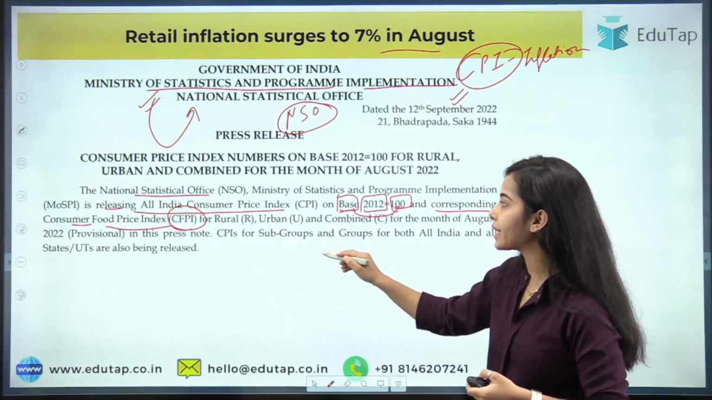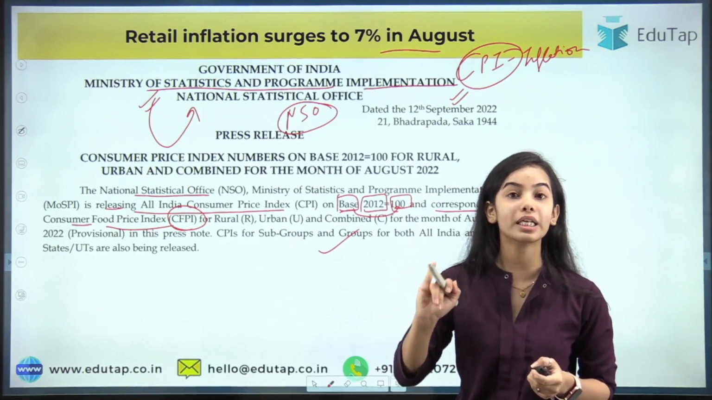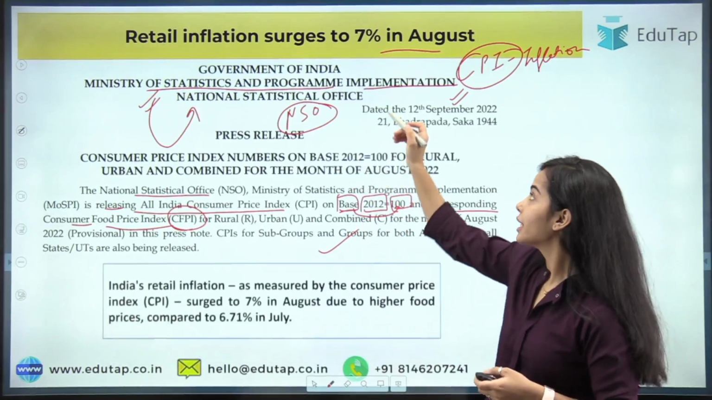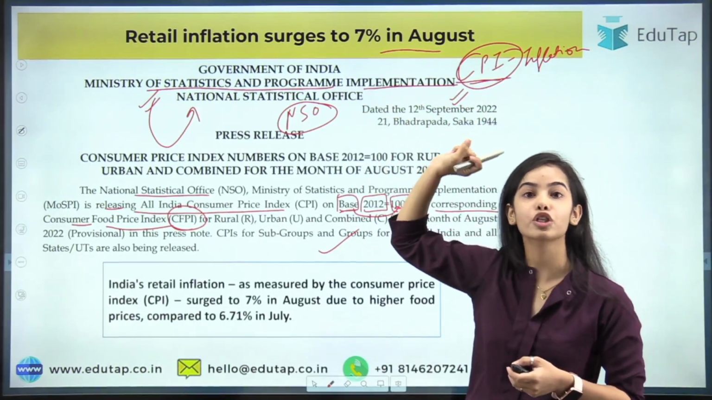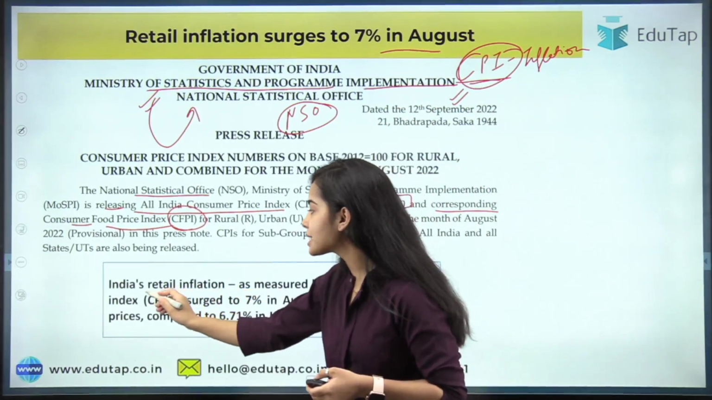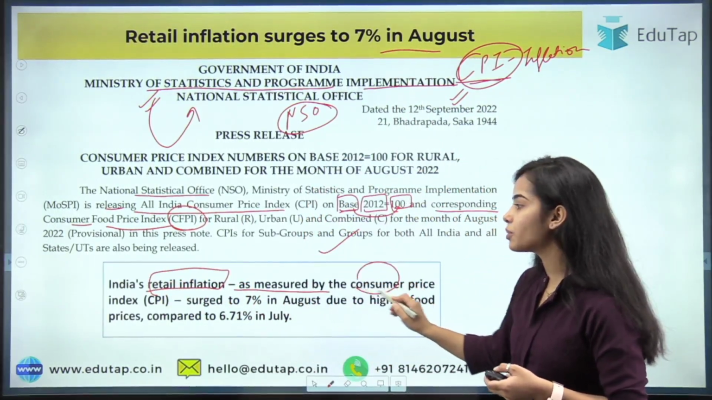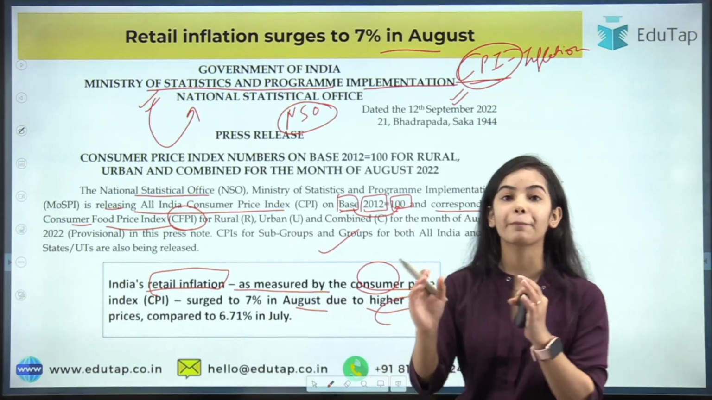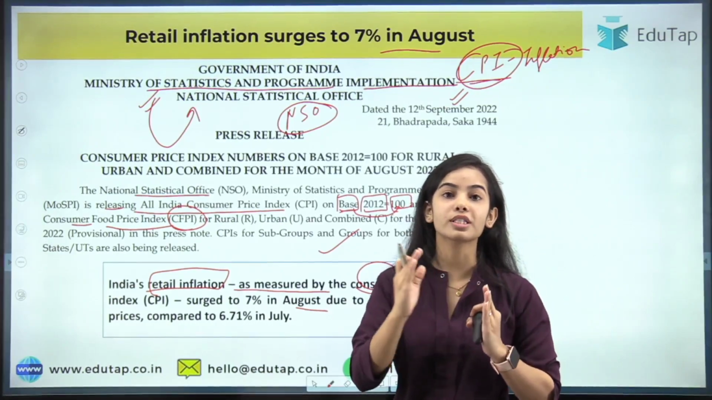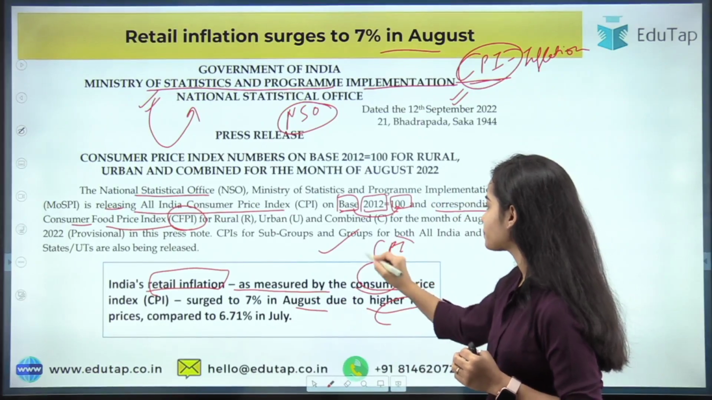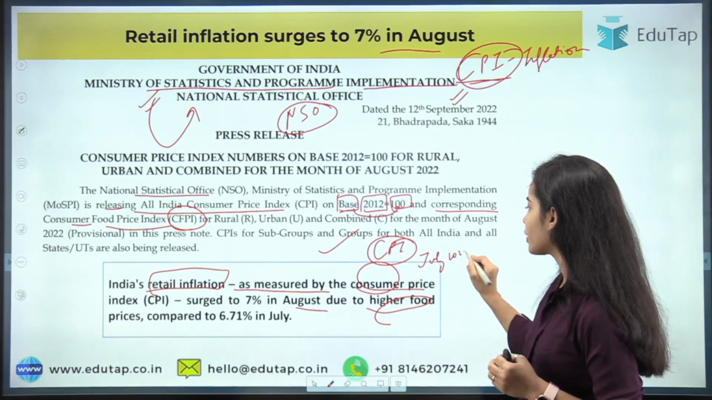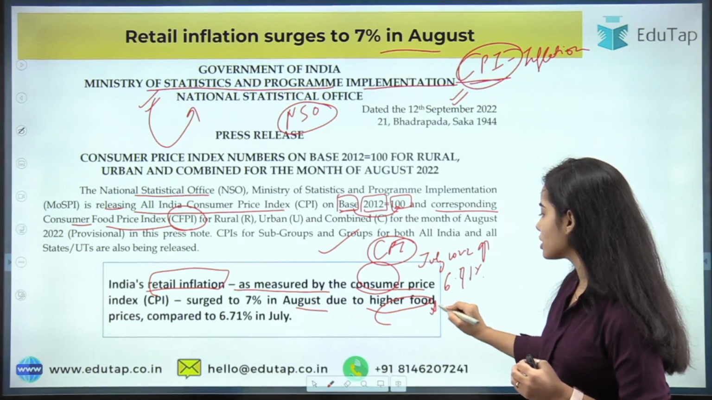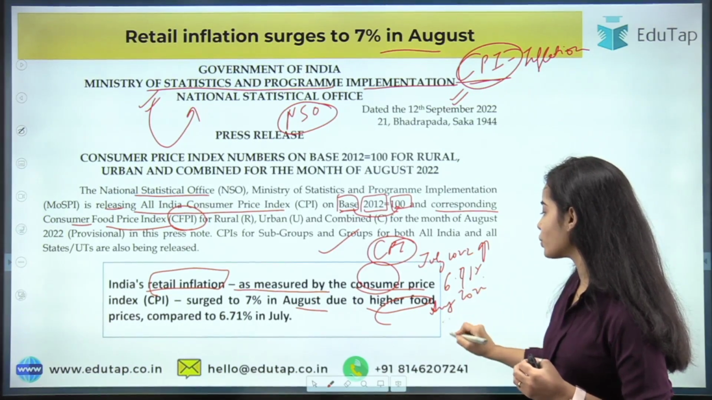So we will see all of this data, but I hope you have understood the ministry under which the data is released, the organization under which the data is released, and which data is released under these, that is the CPI based inflation or the retail inflation or the headline inflation. Now India's retail inflation as measured by the Consumer Price Index surged to 7% in August 2022 due to higher food prices compared to the previous month. The CPI data for July 2022 was 6.71%. That has risen in August 2022 to 7%.